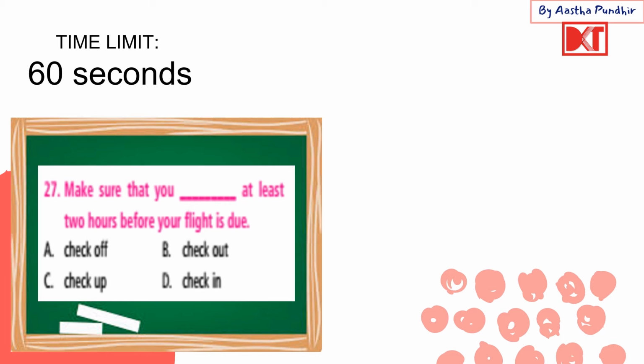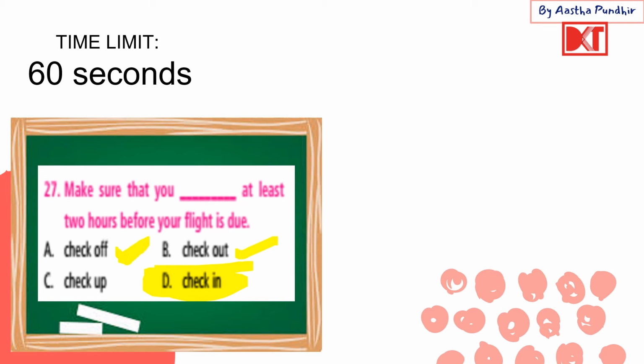Okay, next up we have: make sure that you dash at least 2 hours before your flight is due. Check off, check out, check up, or check in. Now here the correct answer is D, check in. Check in we use for hotels or airports, when we enter some place and mark our entry, that's checking in, and the opposite is check out. They're pretty easy.